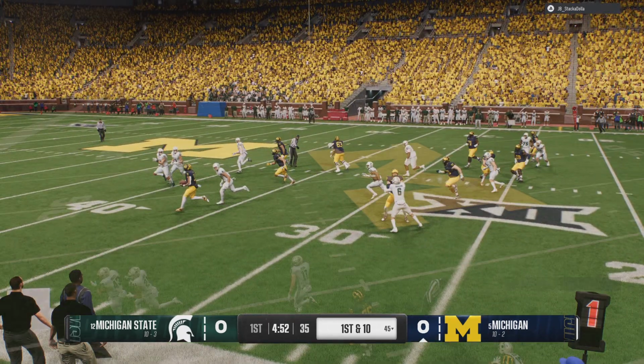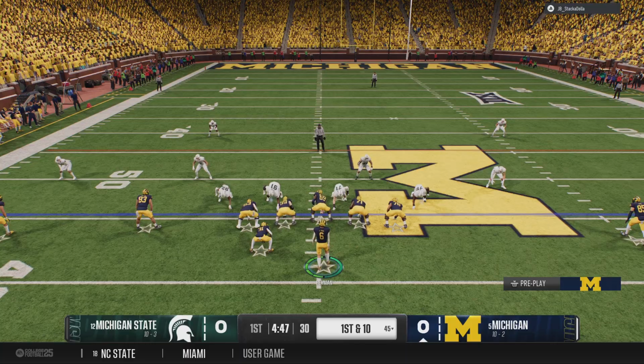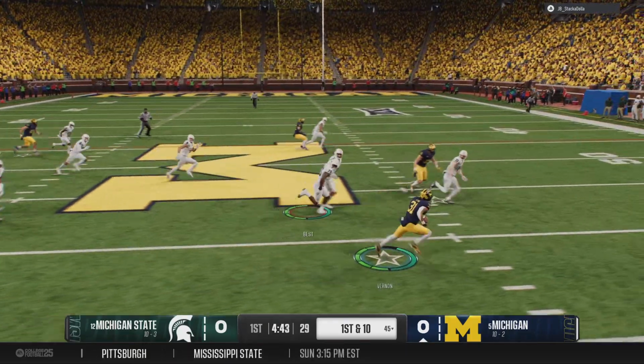Chris, what a way to start this game. All this hype and build up to the playoff game. Offensive line says, hey, put it on our back. We'll be able to get things going. And if you can keep running the football like this, man, does it open up the entire playbook.